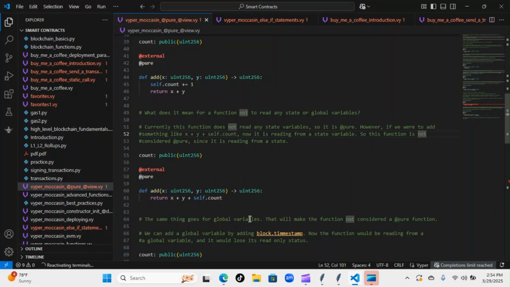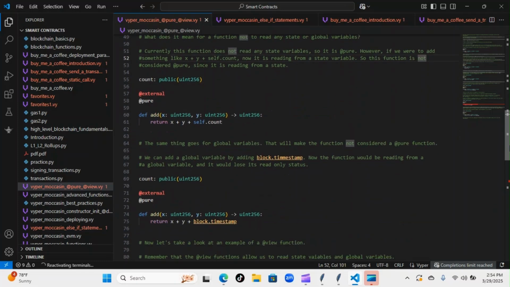The same thing goes for global variables. That will make the function not considered a pure function. We can add a global variable by adding something like block.timestamp. Now the function will be reading from a global variable and it will lose its read-only status. Let me show you what that looks like also. So we'll move down. This is an example of a global variable here. You can see we still have the state variable.